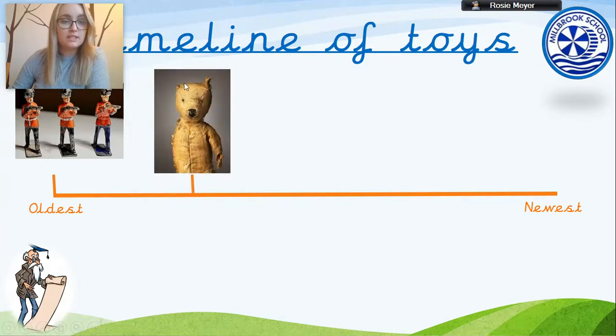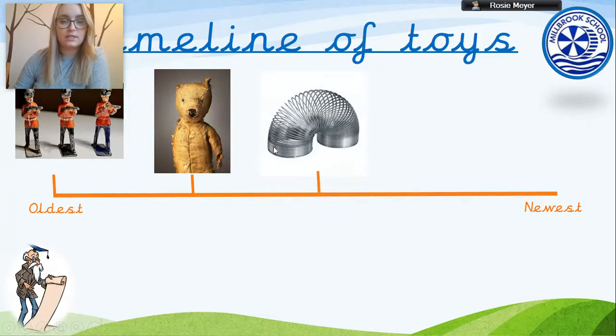Then we've got a teddy bear, and these were made a long time ago, but it's newer than the toy soldiers. Okay, so we've got the toy soldiers as the oldest, then we've got the teddy bear. The next thing is a slinky. So the slinkies were invented after the teddy bear, so it's newer than the teddy bear. Okay, but it's not the newest thing.